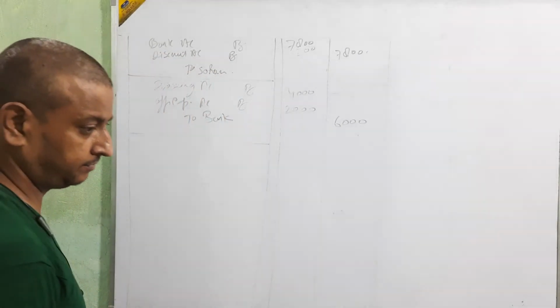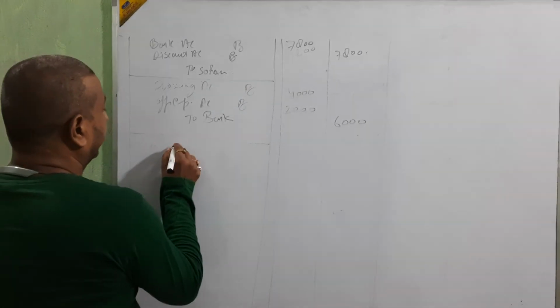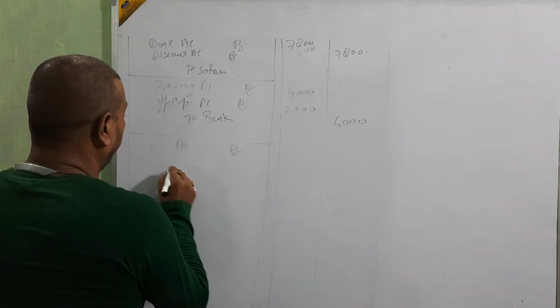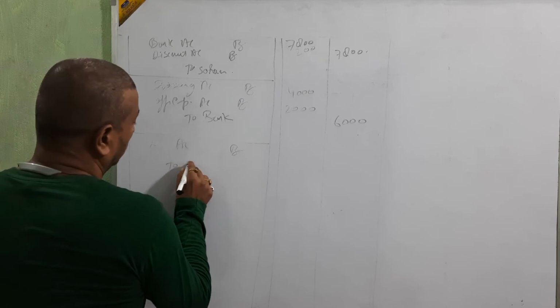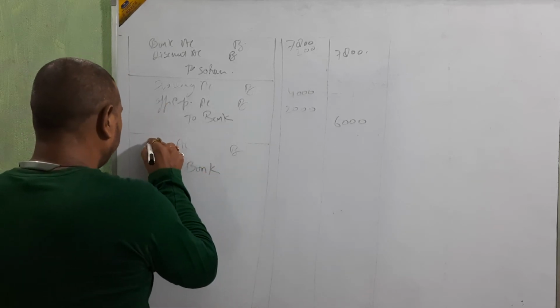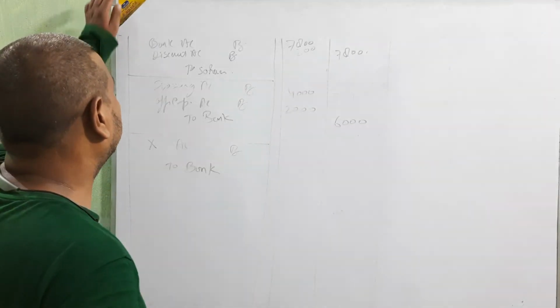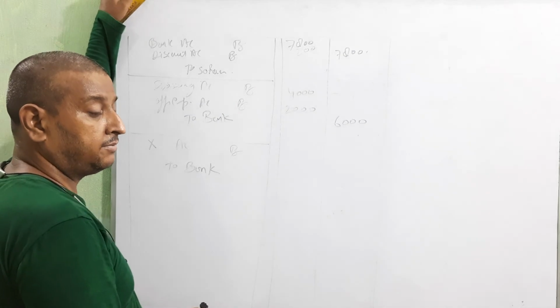Sent a check to X in full settlement of his account. So X account debit to bank. How much amount? 4,900. And X balance in creditor is 5,000.